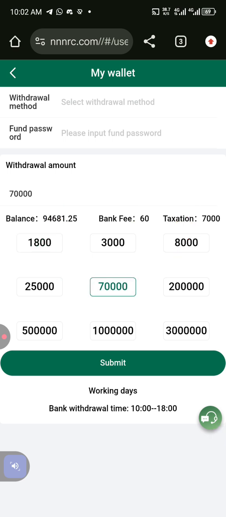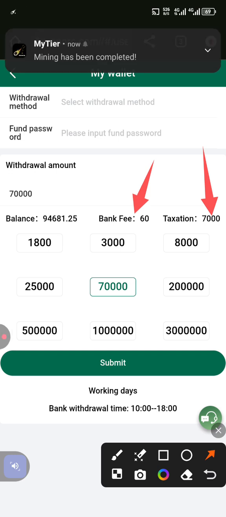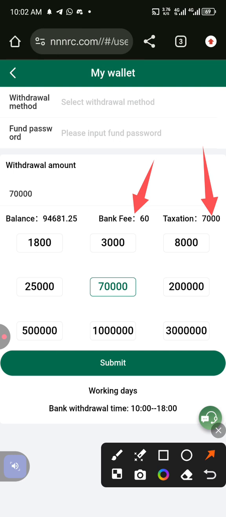Then I'll be left with about 24,000 or thereabouts. I always tell you that there is 10% charges, which is for taxation, and there is also a fixed 60 naira bank charge. You understand?